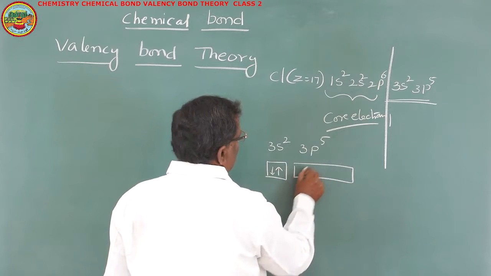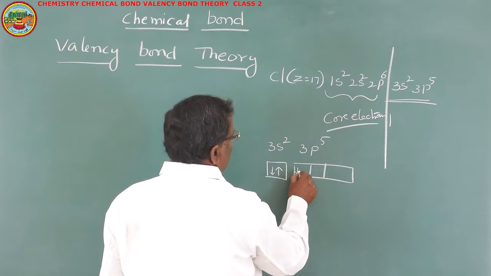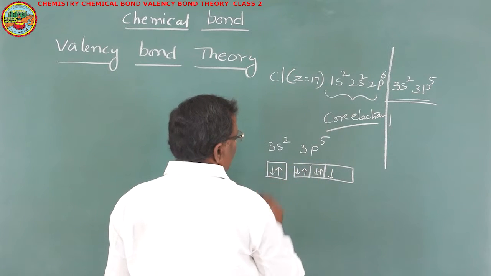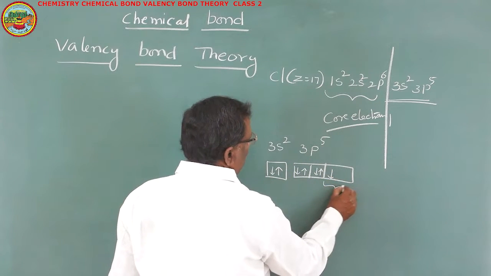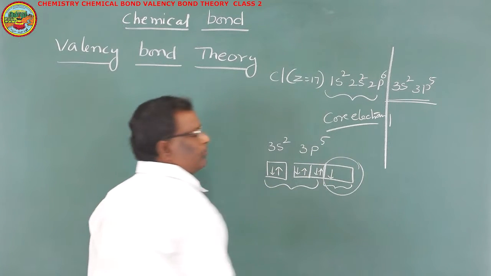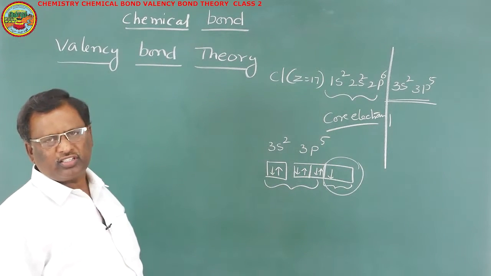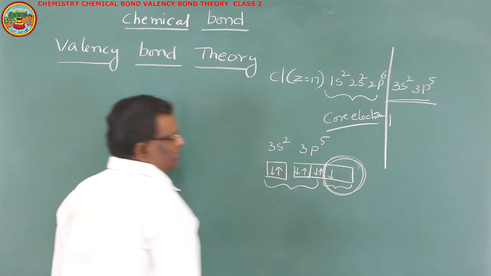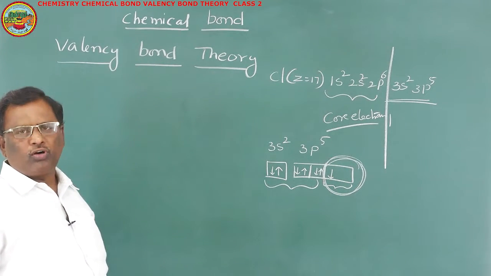In the 3p orbitals we have 5 electrons: 1, 2, 3, 4, 5. So here, one p orbital is only half filled. All the remaining orbitals are fully filled with 2 electrons each. Even in the valency shell, only this half-filled orbital is responsible for the bond formation.